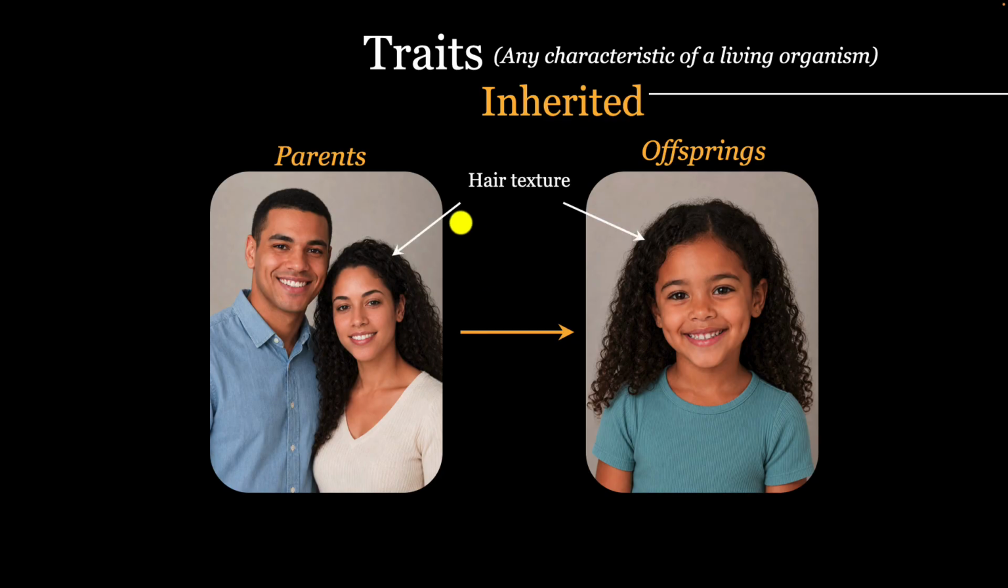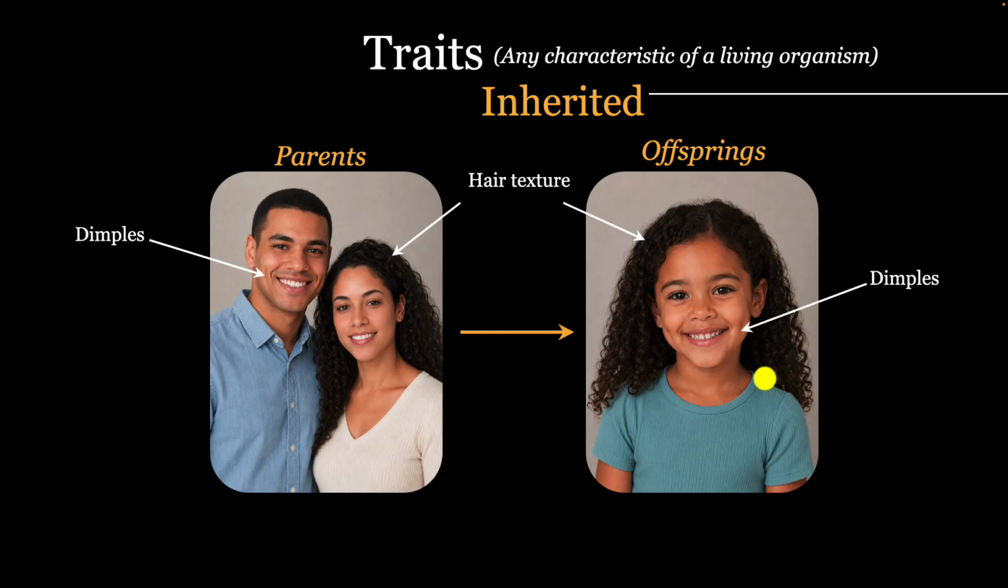For example, hair texture is an inherited trait. Dimples tend to be an inherited trait. These traits are directly passed down during reproduction. You don't have to do anything to get these traits. That's why they're called inherited. And of course, they can also be further passed down to future generations.